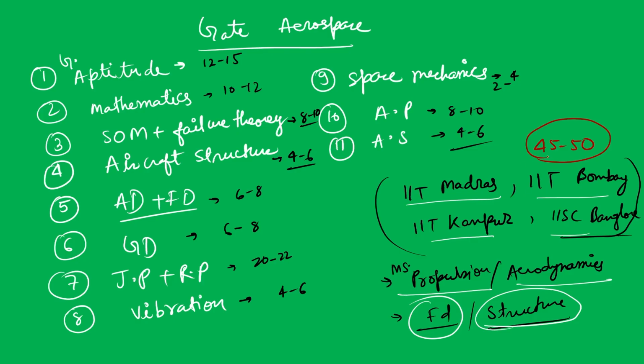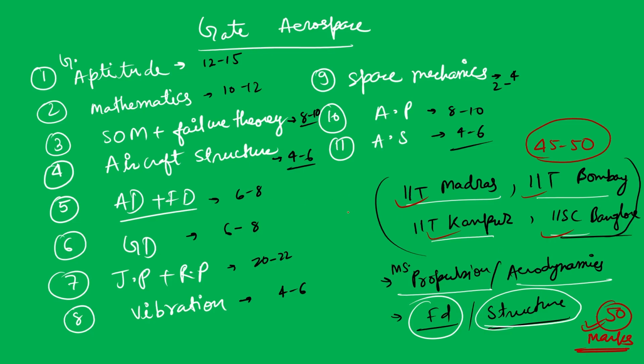Let's not talk about categories. Let's focus on how many marks we should score so that it is safe for both OBC and general. You need to score at least 50 marks to get into these prestigious colleges. And if the paper is tough, then at 50 marks you would become a topper.